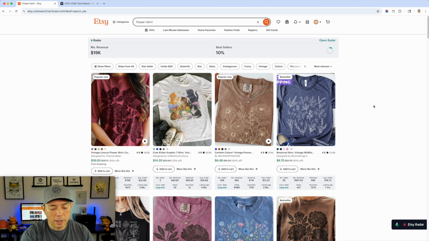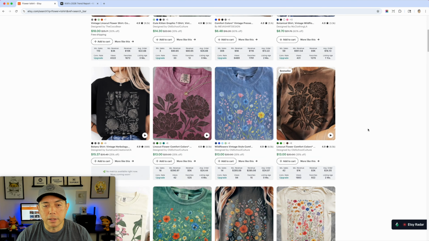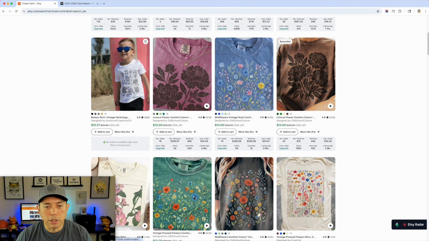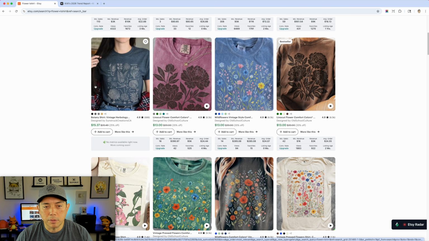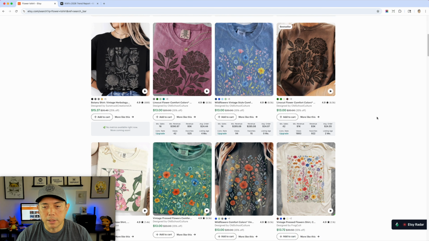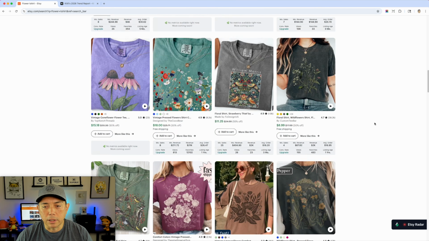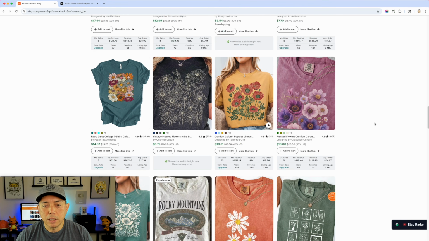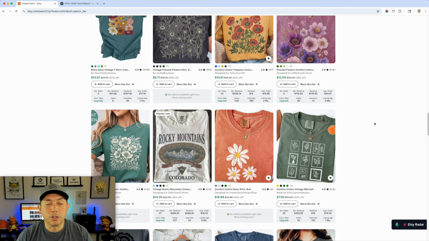So I would do this again, do the Command-Shift-4, take a screenshot of this one. And what I'm gonna be doing is collecting a lot of these and showing you. After putting it all on my desktop, I'll show you all the ones that I found. Now, again, not all of these are gonna sell. This one probably is really new and hasn't sold yet, but it's a nice design. So that's fine. It doesn't mean that because there's a bunch of them that don't sell that this style doesn't work. What we want to know is there's a bunch that do sell.